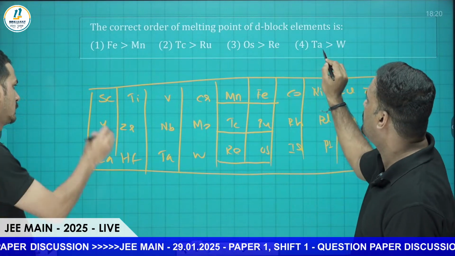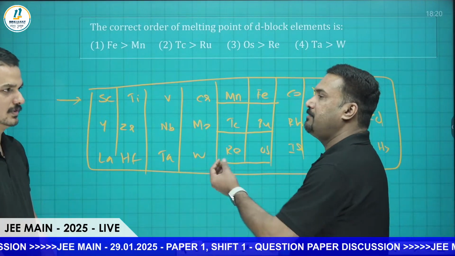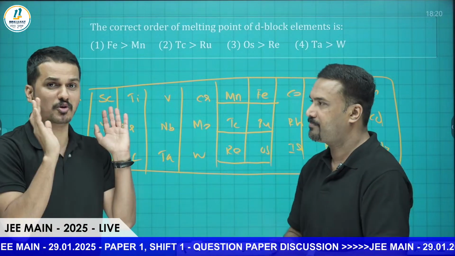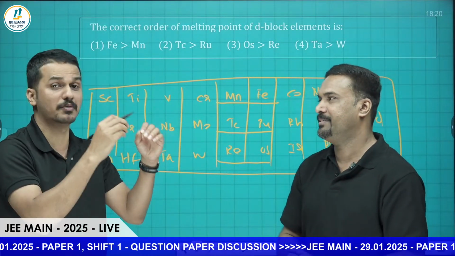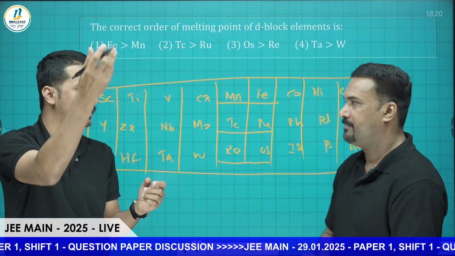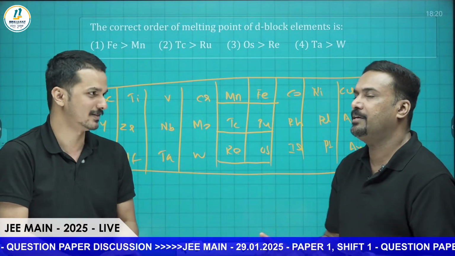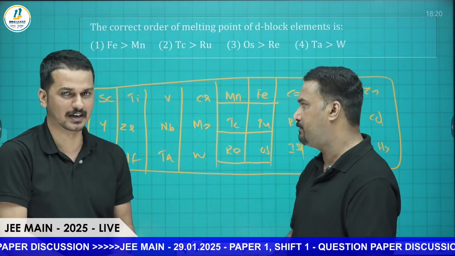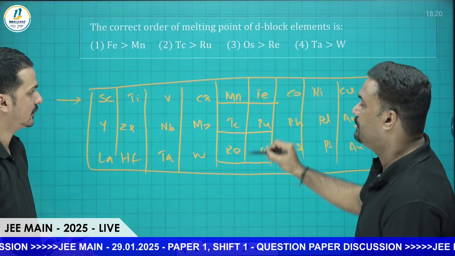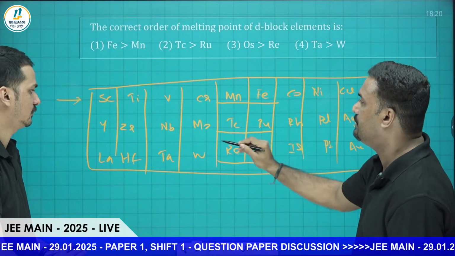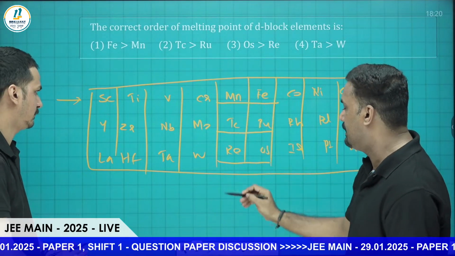Another one is tantalum and tungsten. There is no doubt in that. Tungsten has the higher melting point. That's why we use it in bulb filaments, the highest melting point. Even in lower classes they learn that one. So the confusion will come only with the other three. There is a trend in that graph itself, which they are learning, for the D and F block.